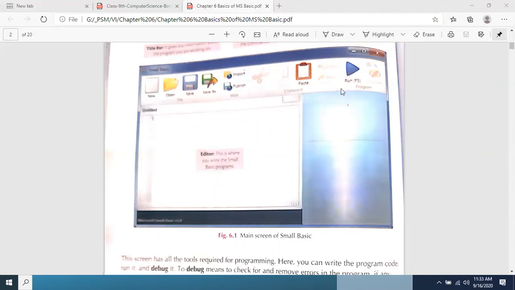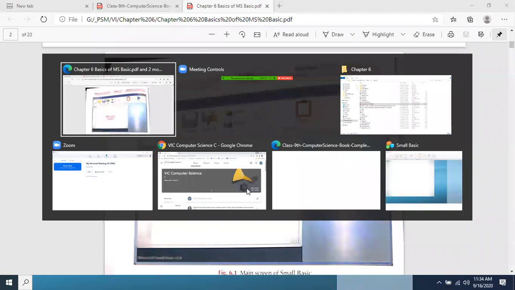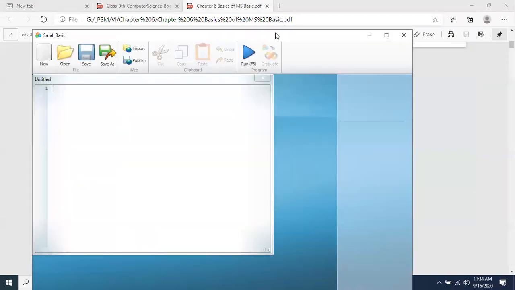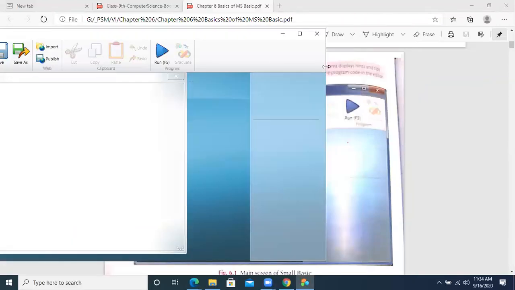Acha ji, so what we are going to do, we are actually going to see the different things. The content we have already studied, and we have written the programs as well. We had done some practicals of this chapter by writing the programs. But the important concern over here is how the questions will come. If you see the environment of Small Basic, this is basically the environment. When we open Small Basic, you can see this type of window opened in front of you.